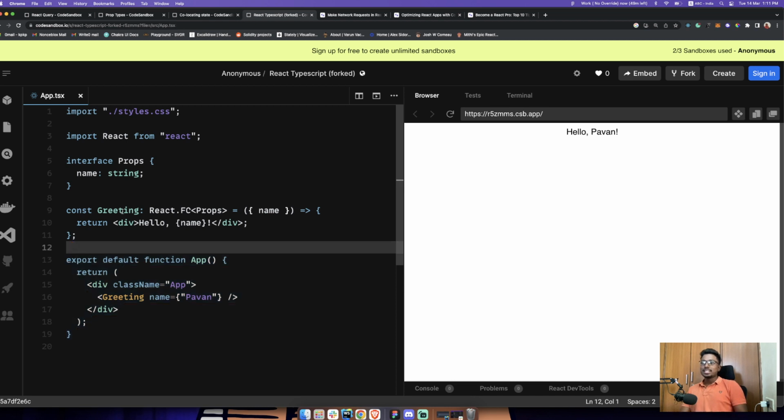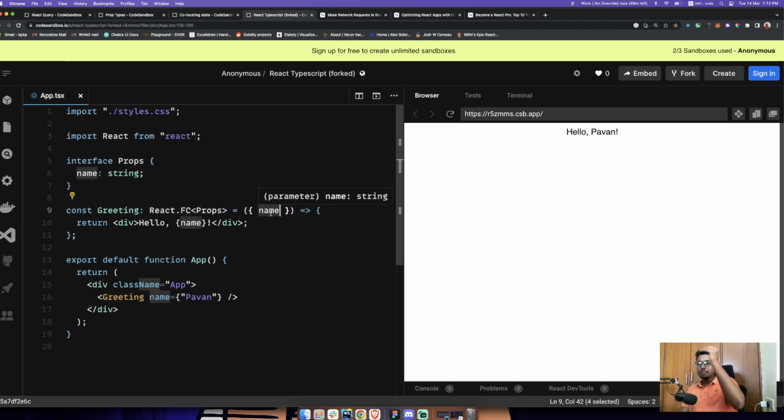This greeting component returns a div element that says hello, and then it accepts a prop. The prop is name, and it's of type string. In the case of JavaScript, you don't define these things, right? You just declare the name of the component, that is Greeting, and then you just say name.